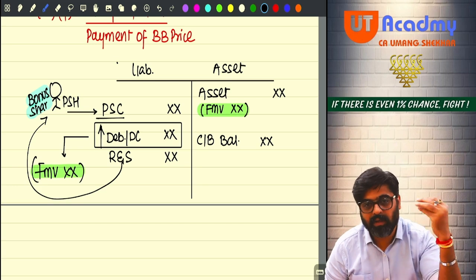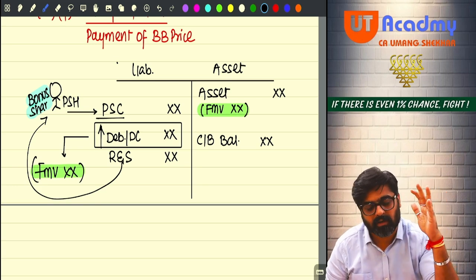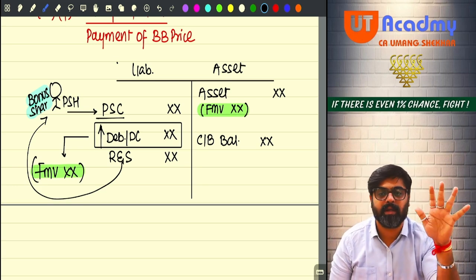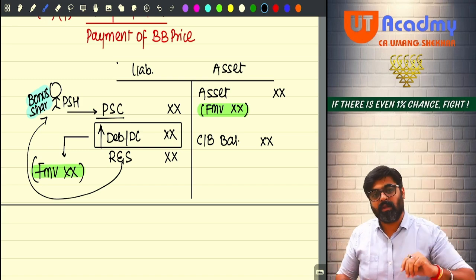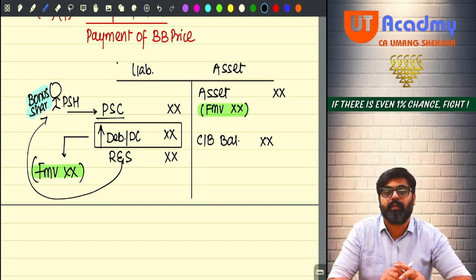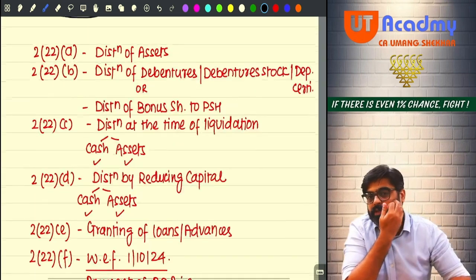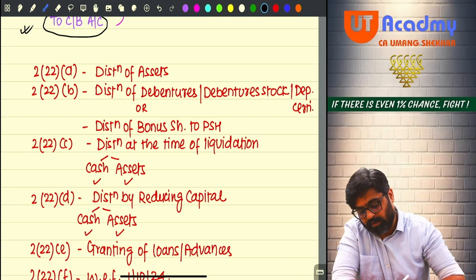Hence, we leave you. Whatever bonus shares are received by you will not be treated as deemed dividend in your hands at least. But for preference, we are not going to leave. Okay? So tell me, first 2 points, 2(22)(a) and 2(22)(b). Done, sir?